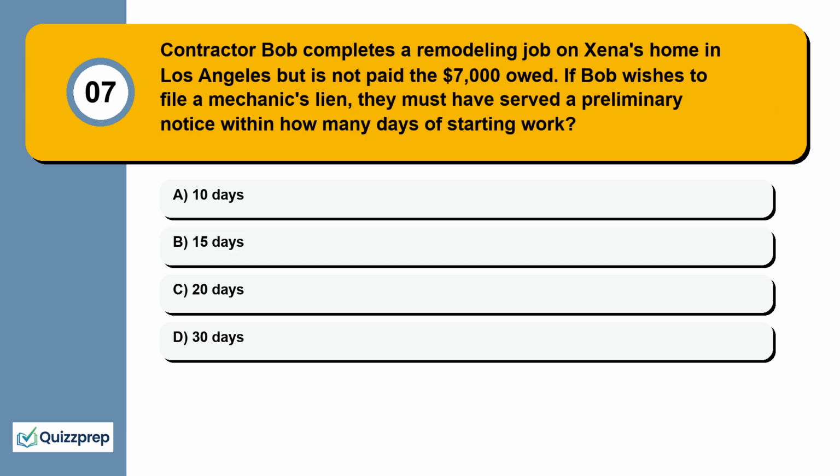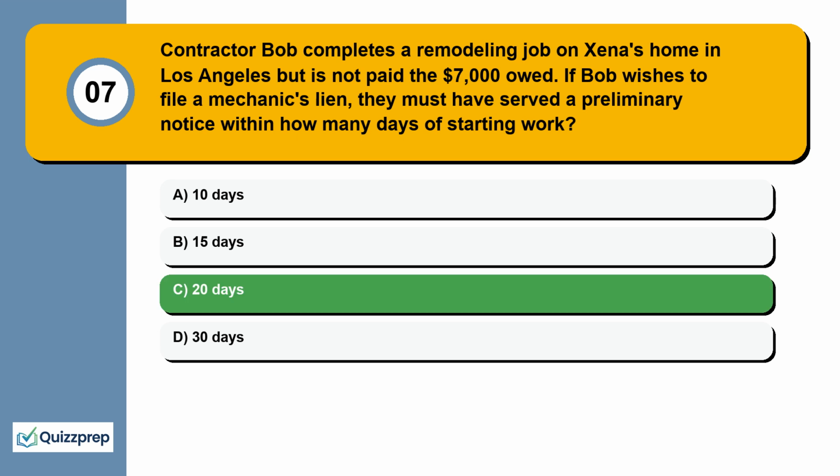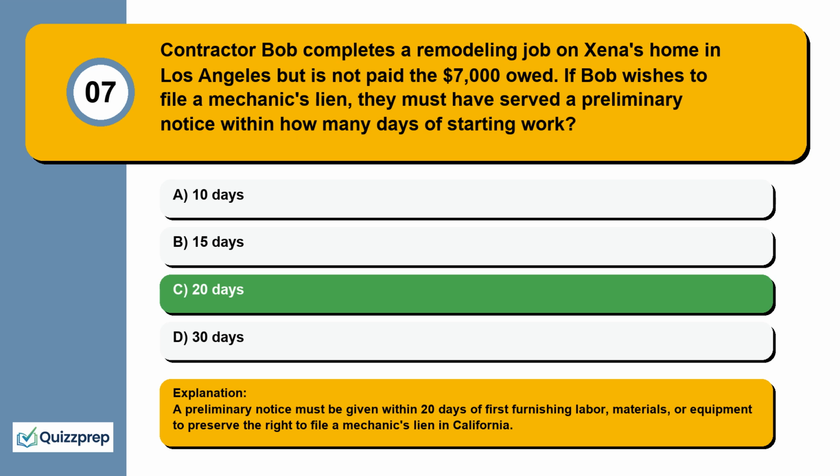Question 7. Contractor Bob completes a remodeling job on Zena's home in Los Angeles but is not paid the $7,000 owed. If Bob wishes to file a mechanic's lien, they must have served a preliminary notice within how many days of starting work? 10 days, 15 days, 20 days, 30 days. A preliminary notice must be given within 20 days of first furnishing labor, materials, or equipment to preserve the right to file a mechanic's lien in California.